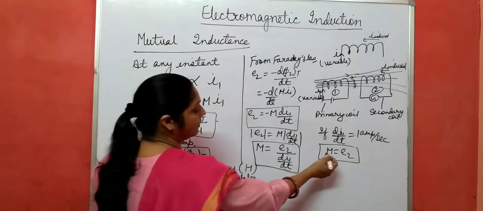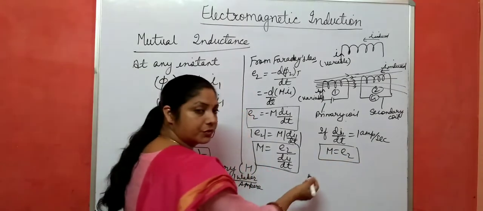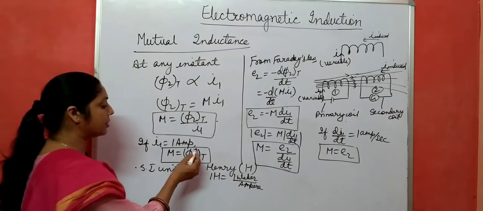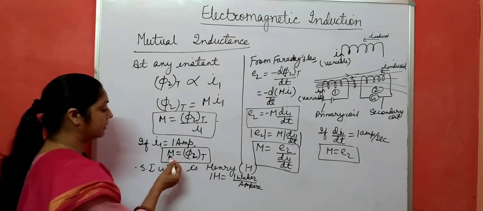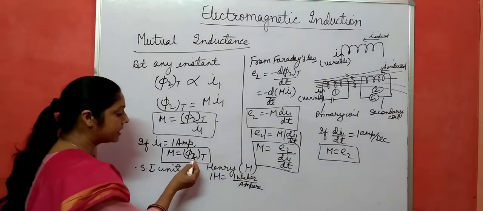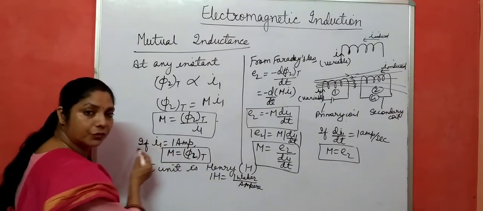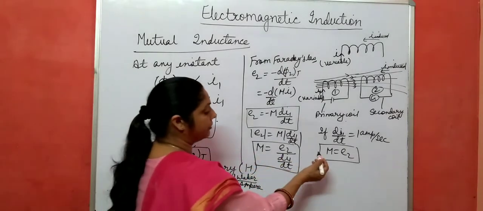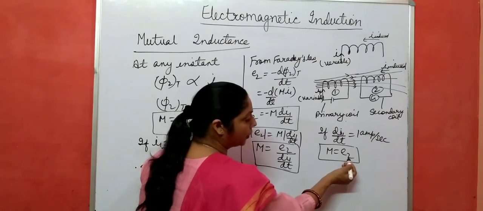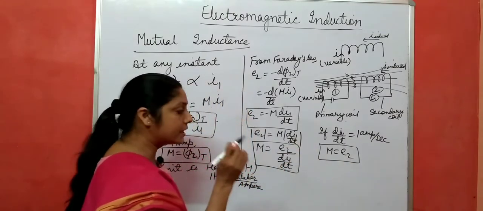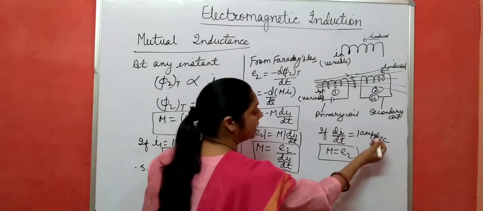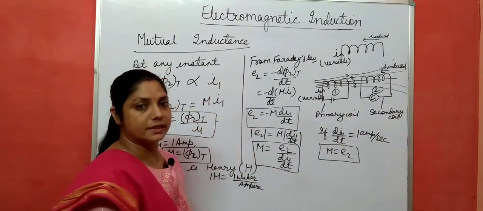So in this way we can define the coefficient of mutual inductance in terms of EMF. In terms of flux, it is numerically equal to the total flux linked with the second coil when unit current flows through the first coil. And here, mutual inductance is numerically equal to the total EMF induced in the second coil when the rate of change of current in the primary coil is 1 ampere per second.